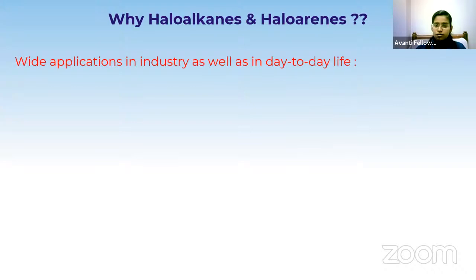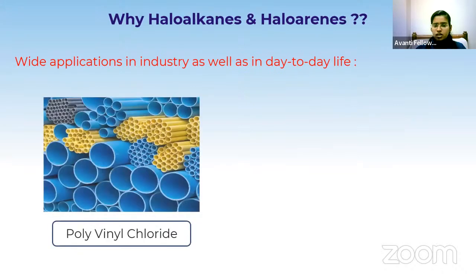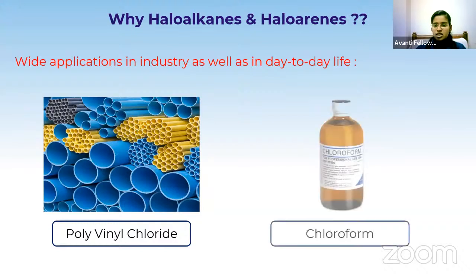For example, the first example I'm going to take is polyvinyl chloride, the PVC pipes. We are all using pipes in our homes, right? Polyvinyl chloride is a haloalkane. Next, one more compound, chloroform. Mostly we use chloroform to preserve specimens. So chloroform is a haloalkane.